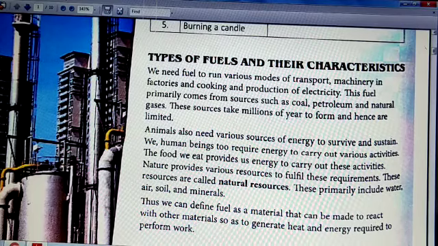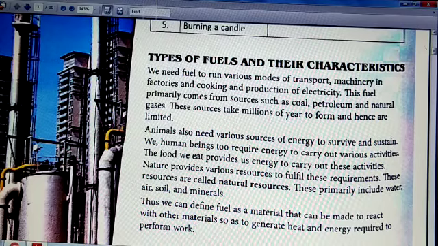Now what is calorific value? Calorific value is defined as the amount of energy produced in kilojoules when 1 kilogram of fuel is burned. So kilojoule is the unit, and the unit of calorific value is kilojoule per kg. Its ignition temperature should be easily achievable. What is ignition temperature? The minimum temperature at which a substance starts burning.